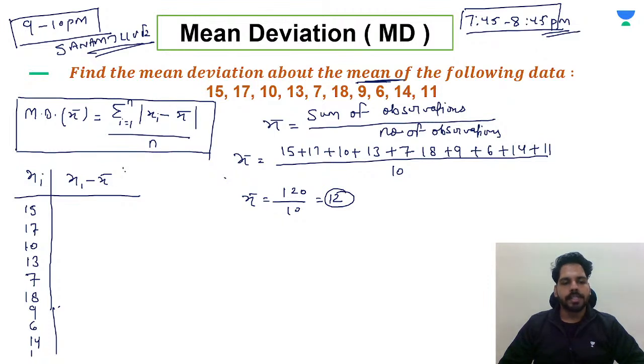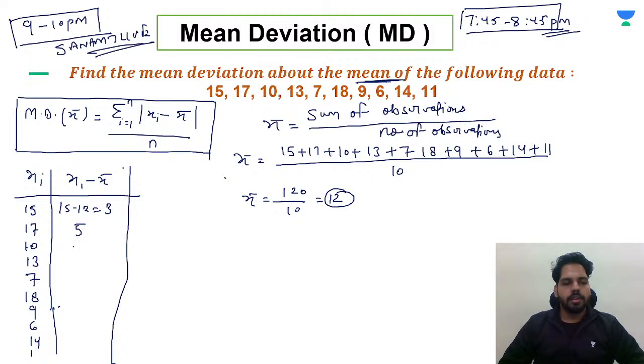Now let's go for xi minus x bar. x bar is 12, so 15 minus 12 will be equal to 3. Now 17 minus 12, that means 5.